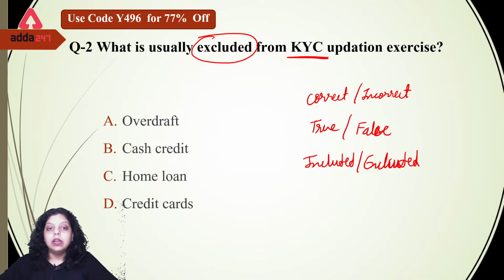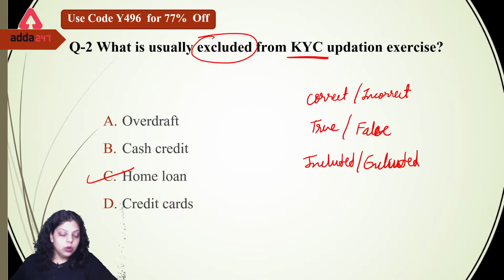Now, what will be the right answer? Sakshi is saying A, Hemant is saying D. No, both are wrong. The right answer will be your home loan. Home loan is usually excluded from KYC updation exercise. Right answer will be C, home loan.